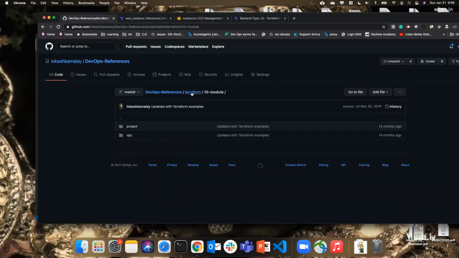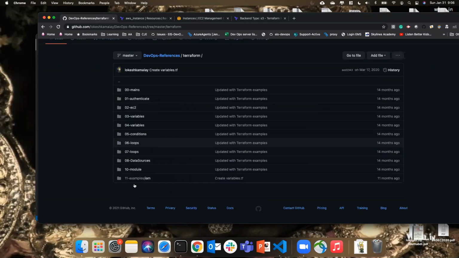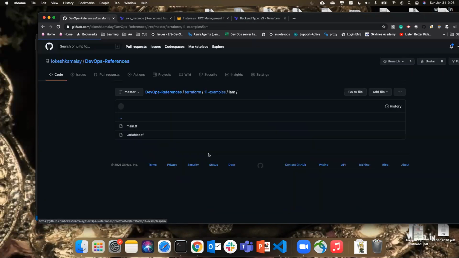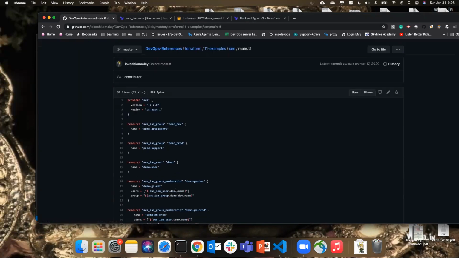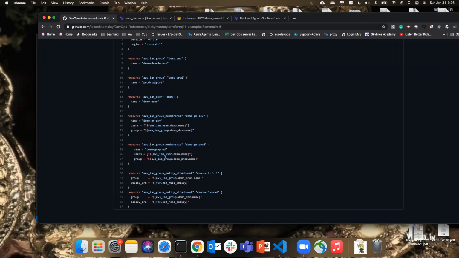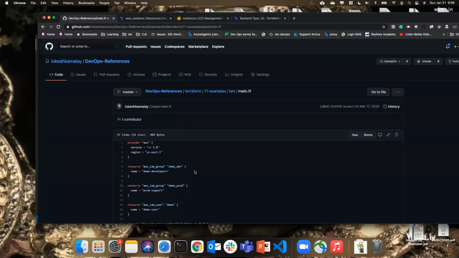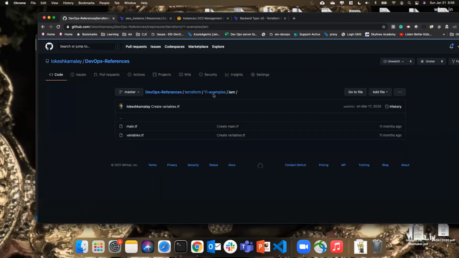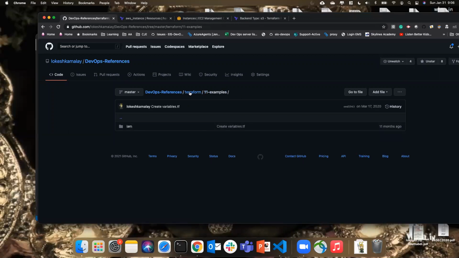So Terraform modules are done, and then what else do we have? Yeah, we discussed this, right? It's just like creating a user, adding a user group and then attaching the policies. So you can also check that one. It's not that big a deal. So anything else? Any doubts on Terraform?